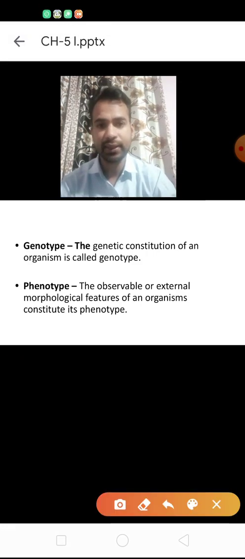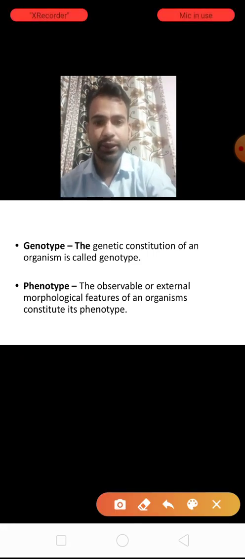Mendel performed two types of experiment, monohybrid and dihybrid. After performing the experiments, Mendel concluded the ratio, genotypic ratio or phenotypic ratio. So it is like a ratio. See the definitions first, then we'll discuss.